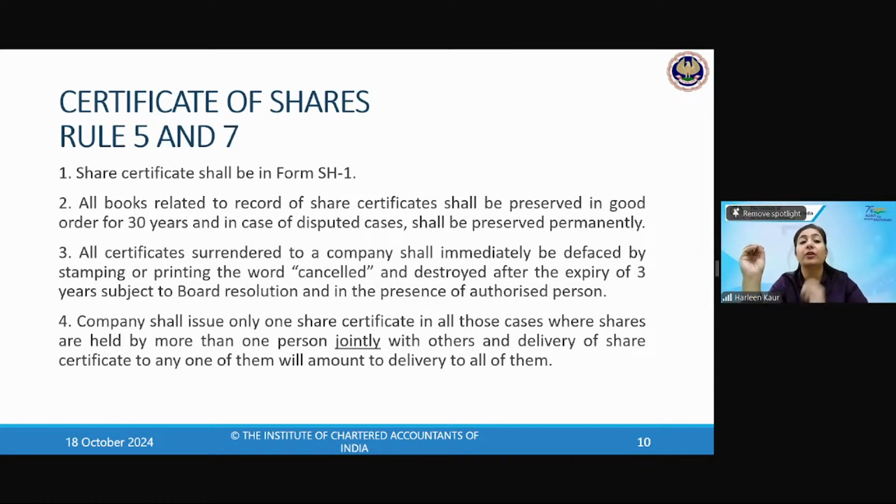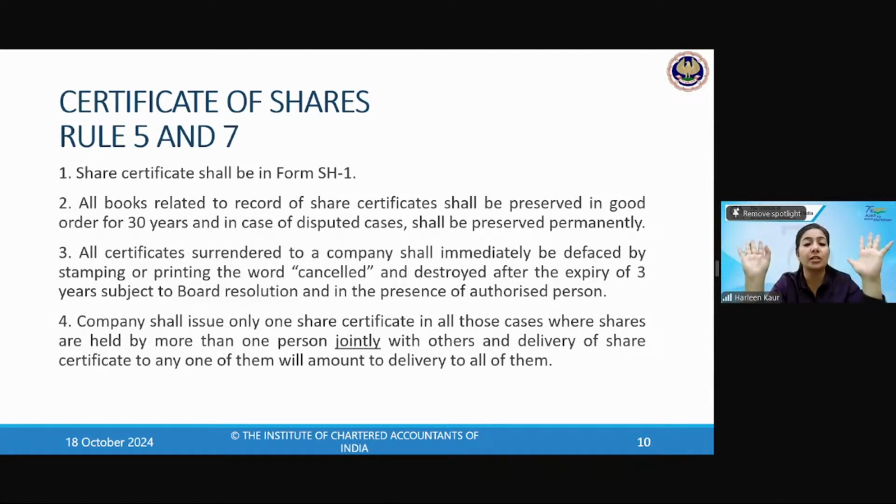Now the share certificate rules. Share certificate will be issued in form SH1. For the duplicate certificate, it is SH2. All the books related to the records of share certificates shall be preserved in good order for 30 years, and in case of disputed cases, permanently. So if there is any dispute that this is not a correct share certificate, then permanently you have to maintain the record.